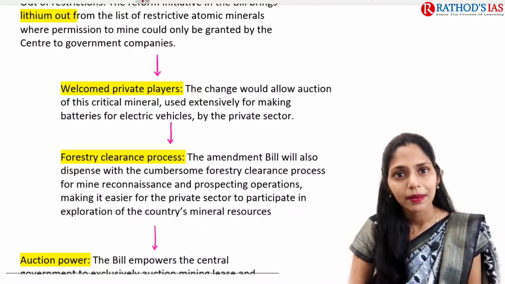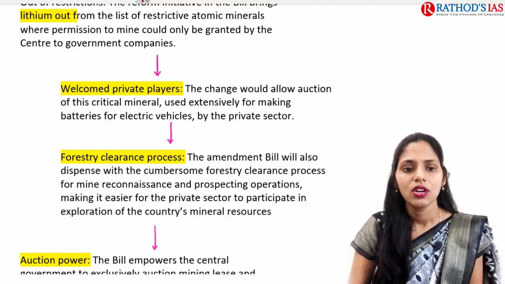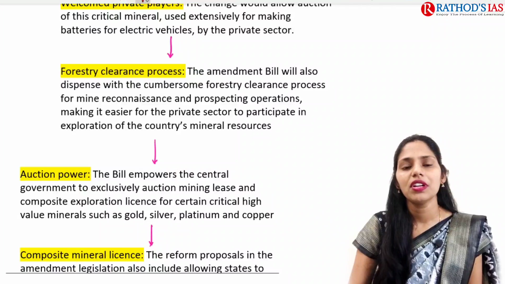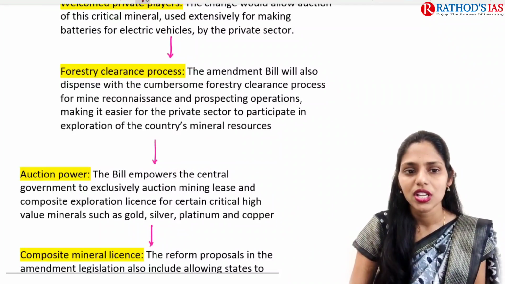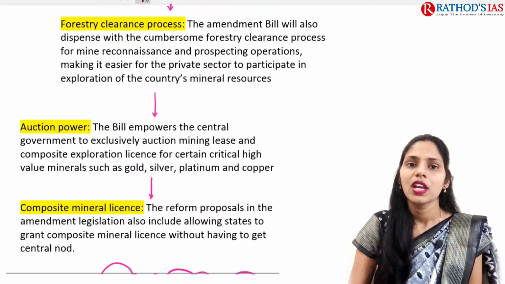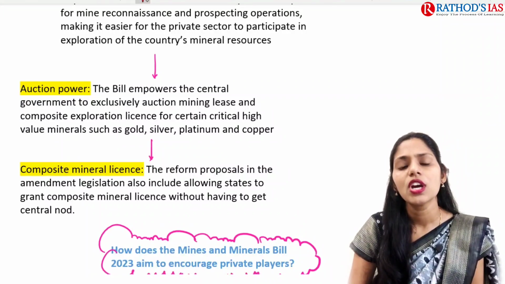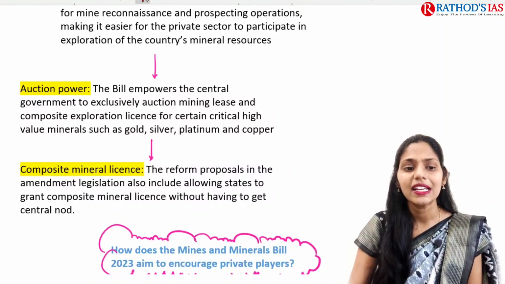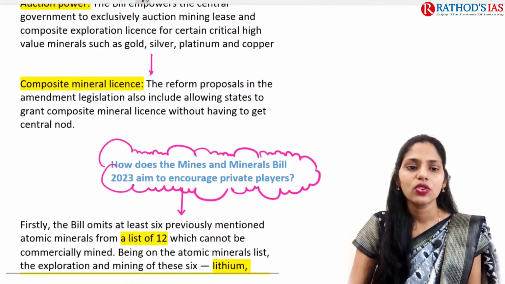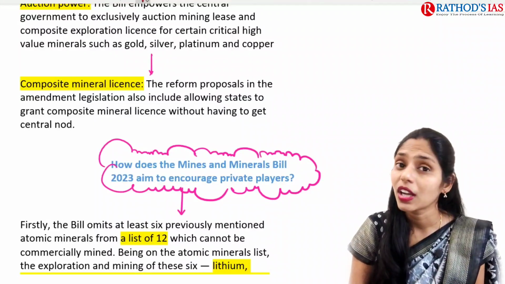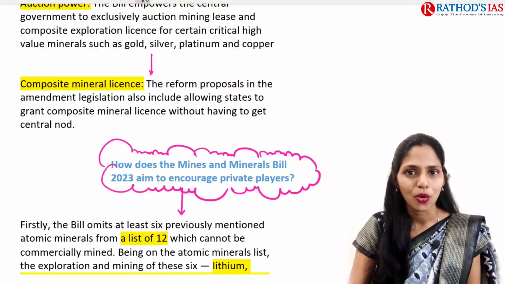This bill also welcomes private partners for extracting these minerals. We are also going to have an easy forest clearance process, and even auction power. This bill will also empower the central government to exclusively auction mining leases. And the next one is the composite mineral license. The license can be given by both the central government as well as the state government.